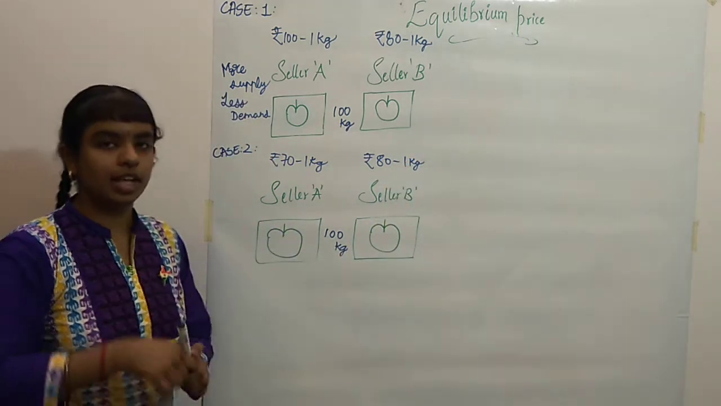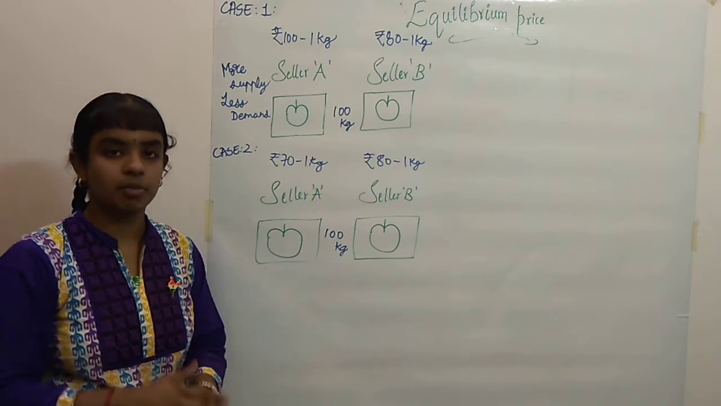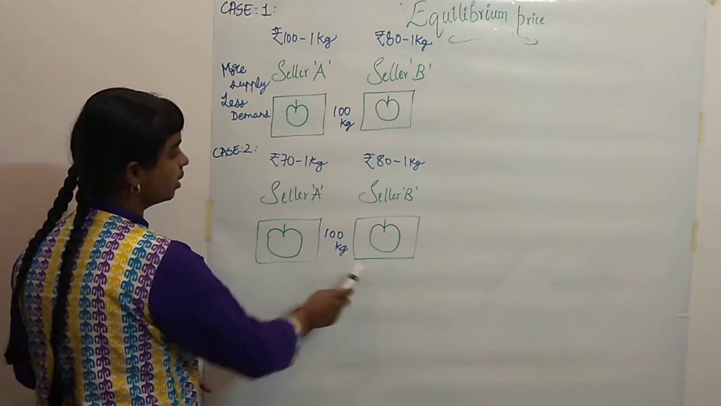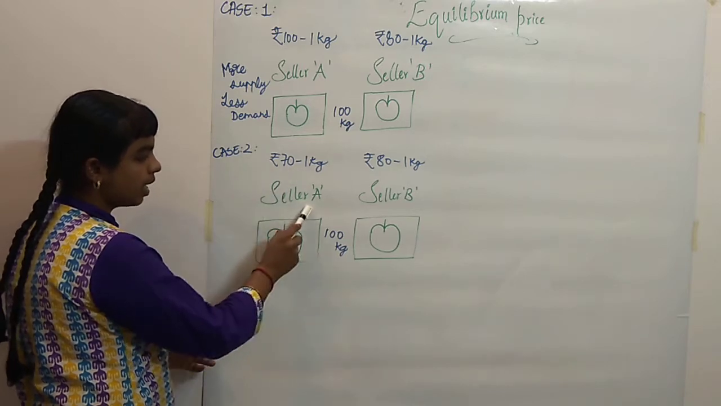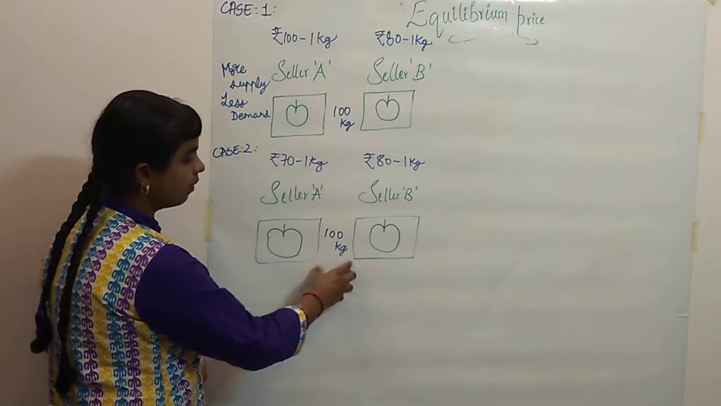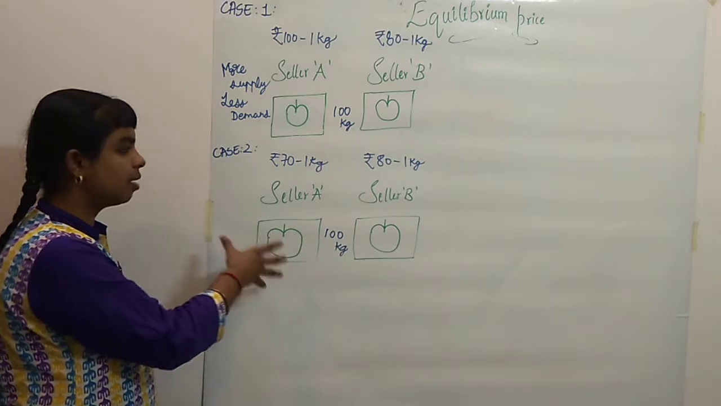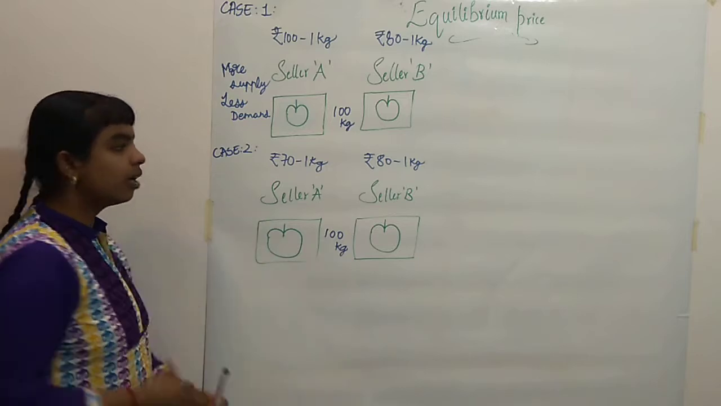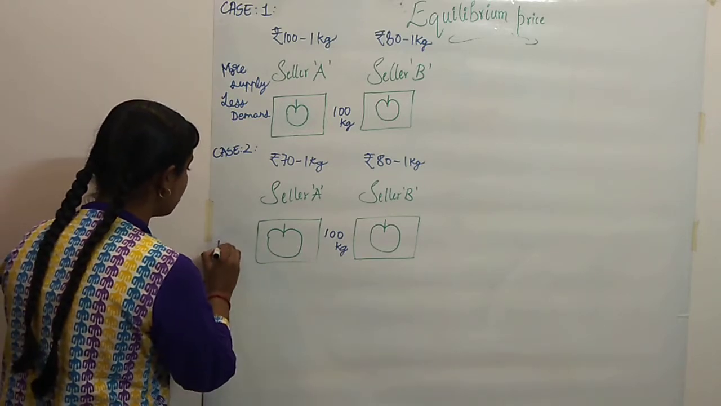Now again, if you take the mindset of the buyer, he will be wishing to buy quality products at a lower price. If you compare these two sellers, the price of the apple sold by A is less than B's. So again in this case also both have 100 kgs of apple. Now what will happen? More buyers will start buying apples from seller A. Now more customers will be there. So he will have more demand.